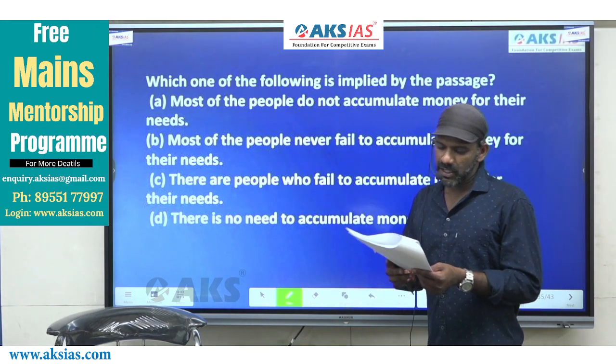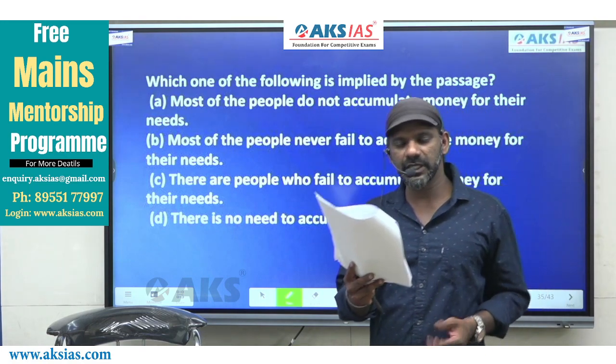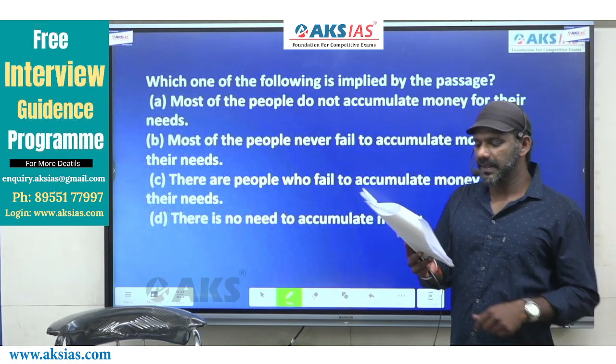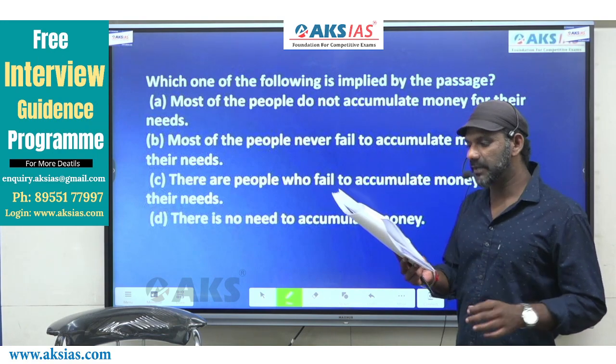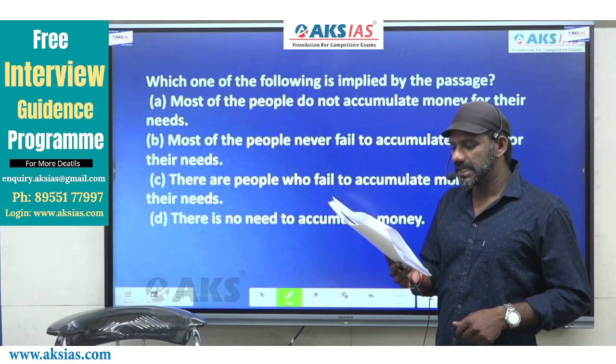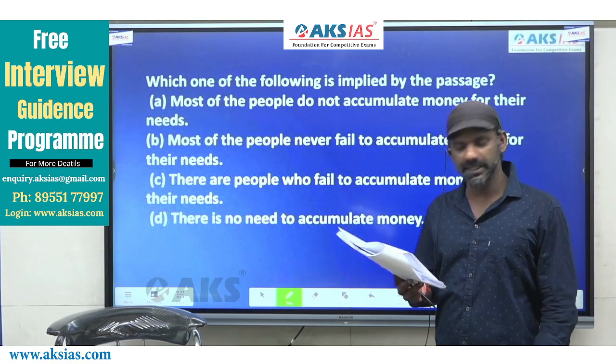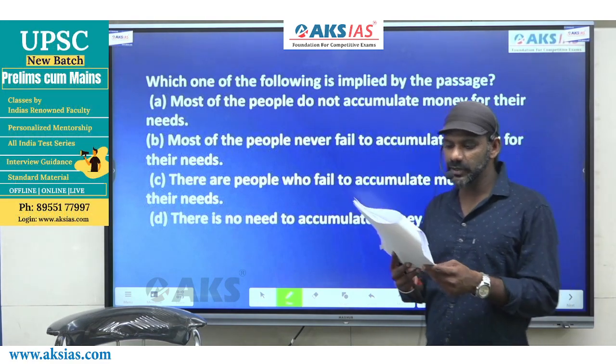A says, most of the people do not accumulate money for their needs. B, most of the people never fail to accumulate money for their needs. C, there are people who fail to accumulate money for their needs. D, there's no need to accumulate money.